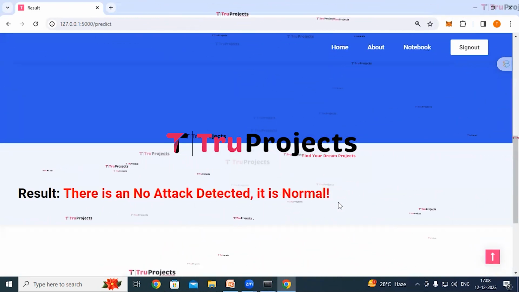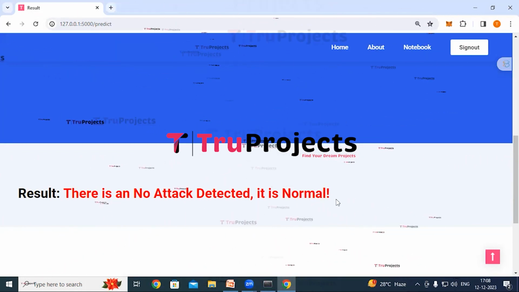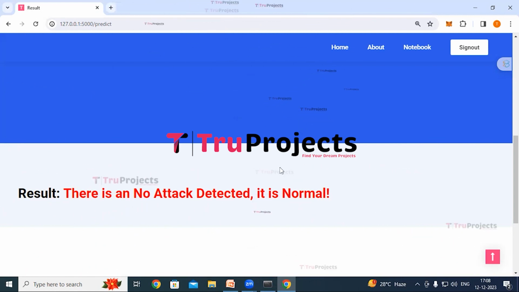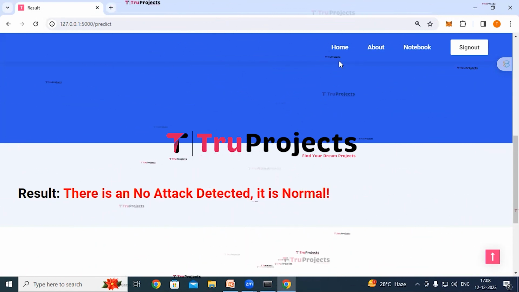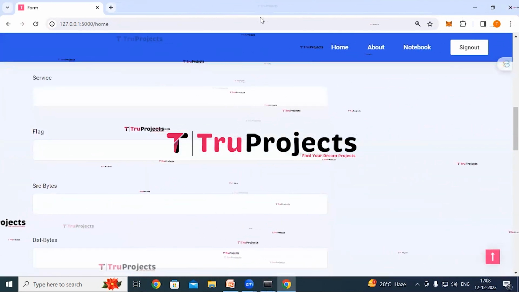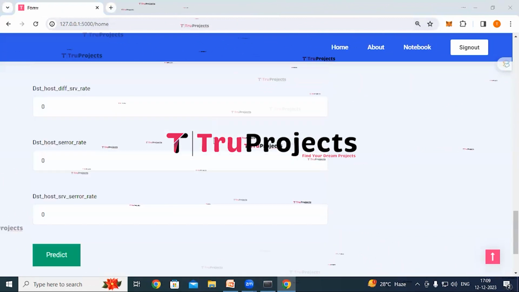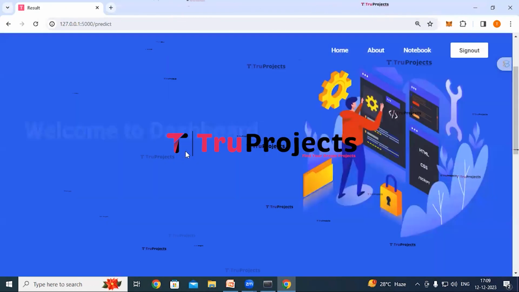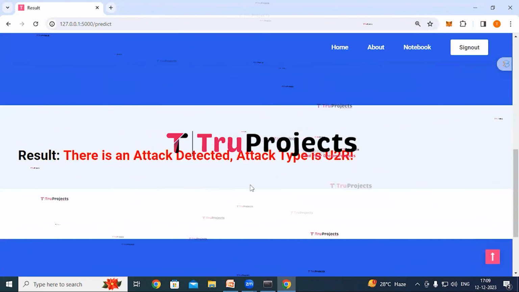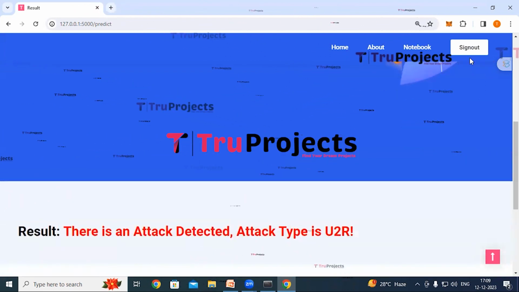So similarly, we can give any set of parameters and can get the detections. So we can get the detections as normal, DDoS, probe, U2R and R2L. So we'll try again, click on home link. I have entered the values. Now click on predict button. So this time the attack type is U2R. Now click on sign out.